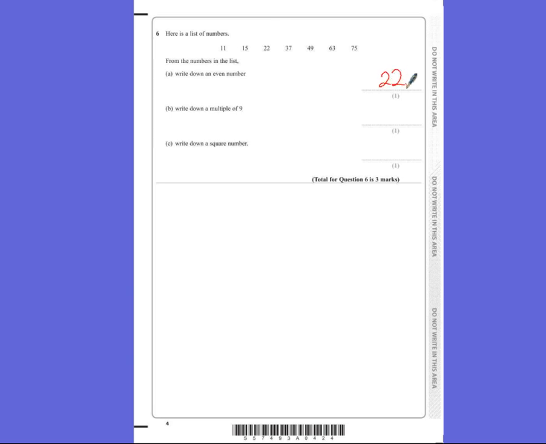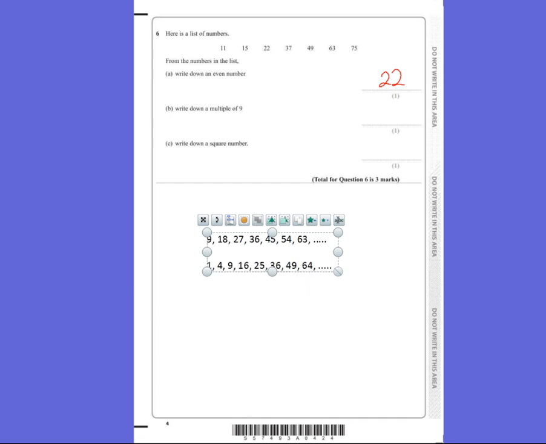Write down a multiple of 9. It's really helpful to write down your times tables at this point. So your 9 times tables are 9, 18, 27, 36, 45, 54. You can see the first number that's in our list is 63.